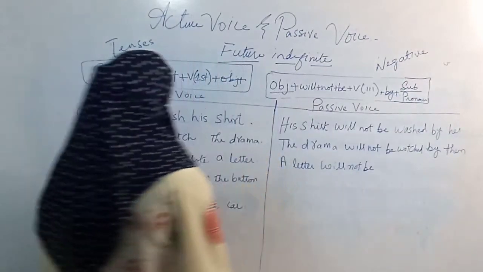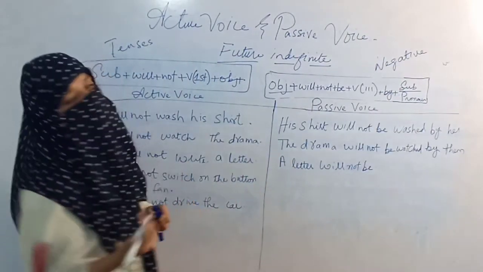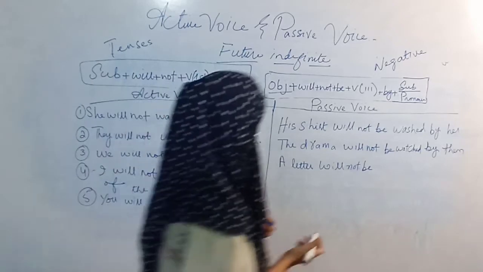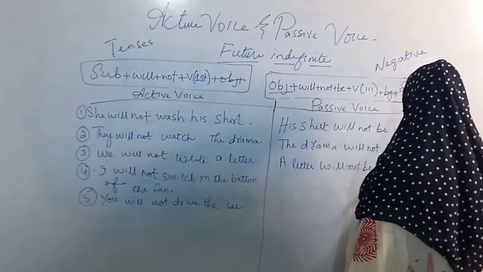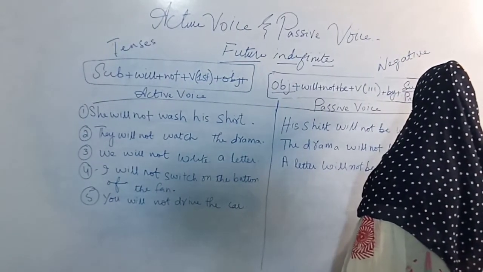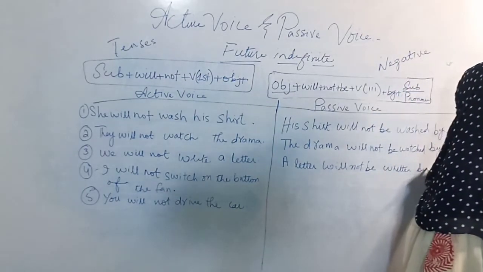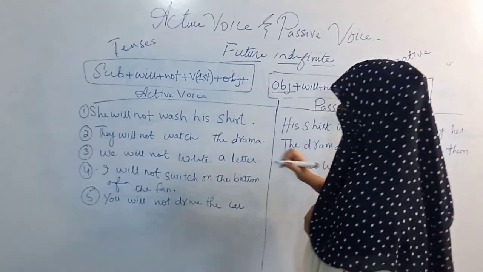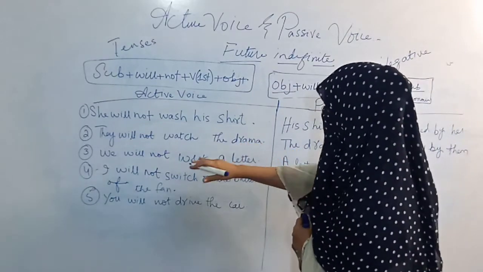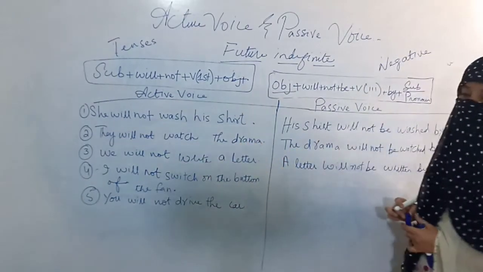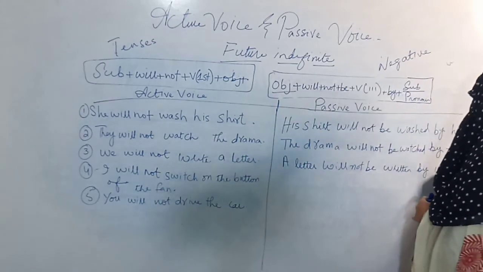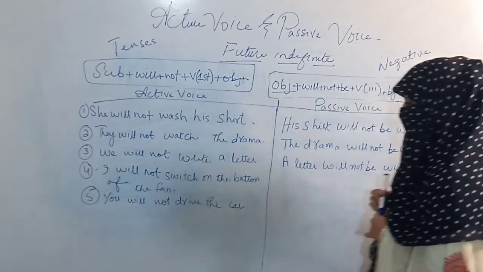So the third form of write is written. A letter will not be written. By will come here according to formula because this is part of passive voice, and we will be converted into us because this is a subject pronoun.